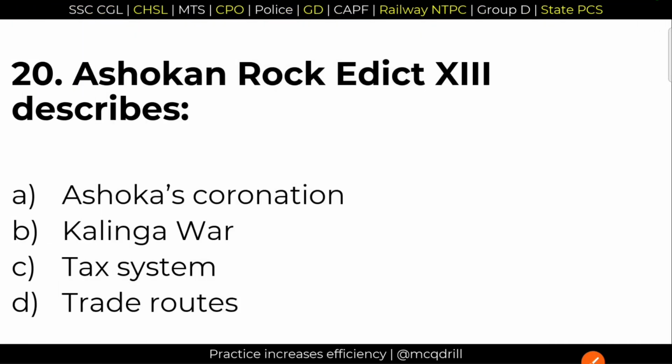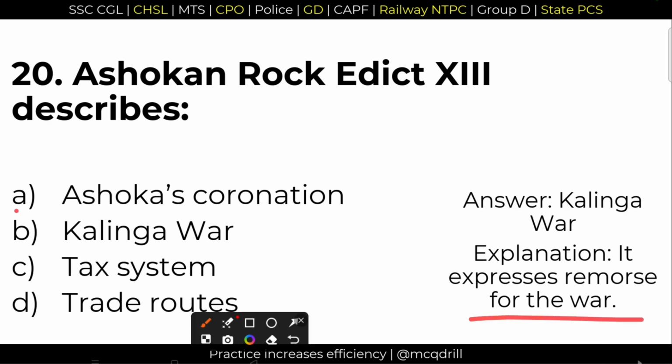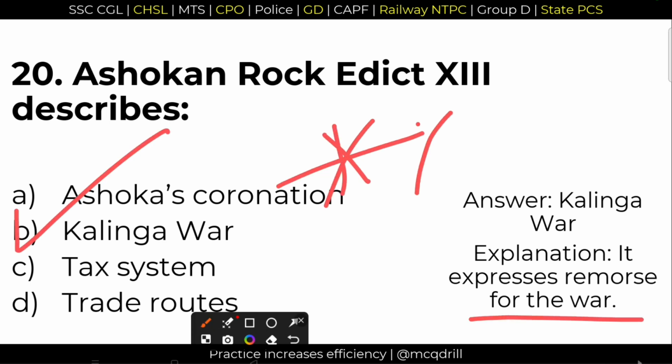19. Ashokan Rock Edict 13 describes the Kalinga War. Option B is the right answer. The remorse for the war. Option B is the right answer. Very important question.